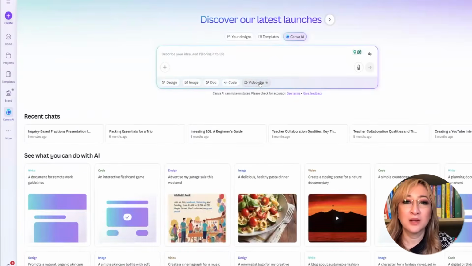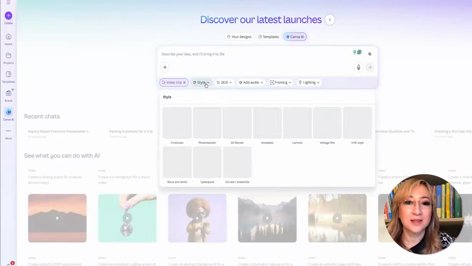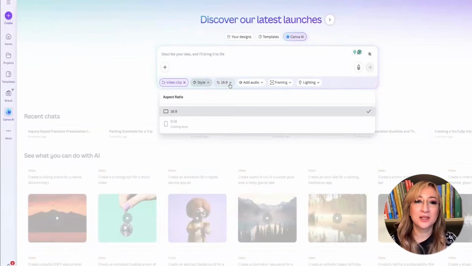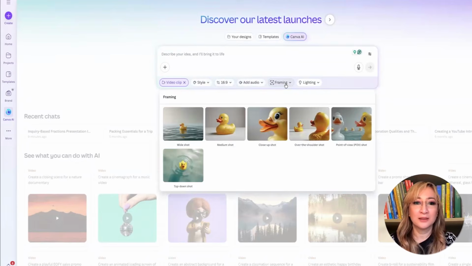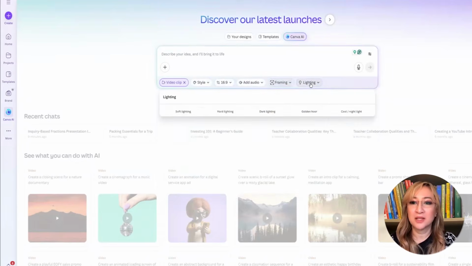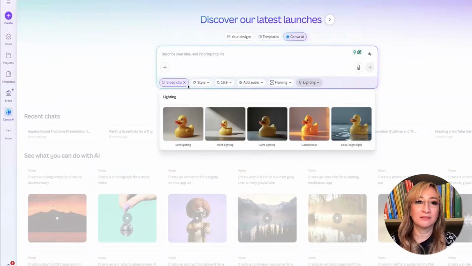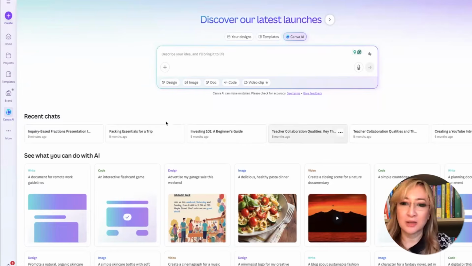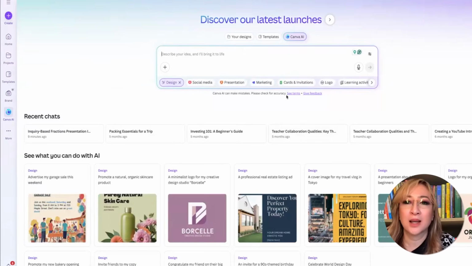And then if I press video clip, I can get the style. Wow, the different styles, the actual size, add audio, the framing. Wow, medium shot, wide shot, the lighting even. Wow. Well, I'll have to try and do that at some stage, but I don't want to contribute to creating more AI slop, so I'm not going to just play around for the sake of it. I'll try and find a meaningful use where we can actually demonstrate. I'm interested in the design.